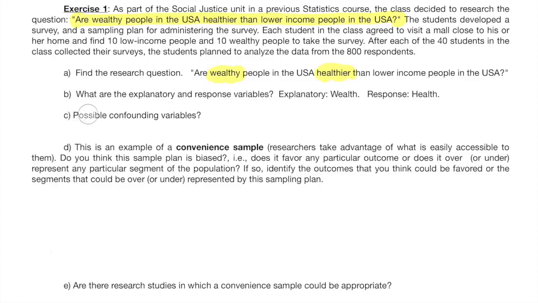Letter C. Possible confounding variables. As many as you can reasonably imagine. What variables could affect health other than wealth? Job, genetics, lifestyle, age.